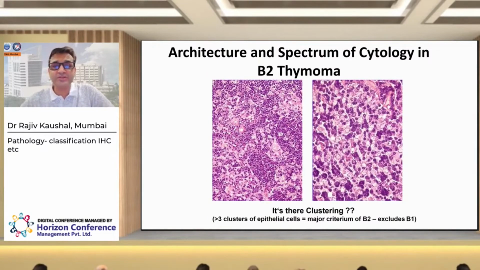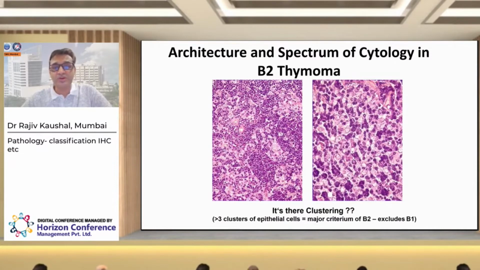In B2 thymomas, the proportion of epithelial cells increases as compared to B1 thymoma, and we are able to identify these cells more clearly. And if you start seeing clustering of these cells, then the diagnosis of a B1 thymoma is unlikely.